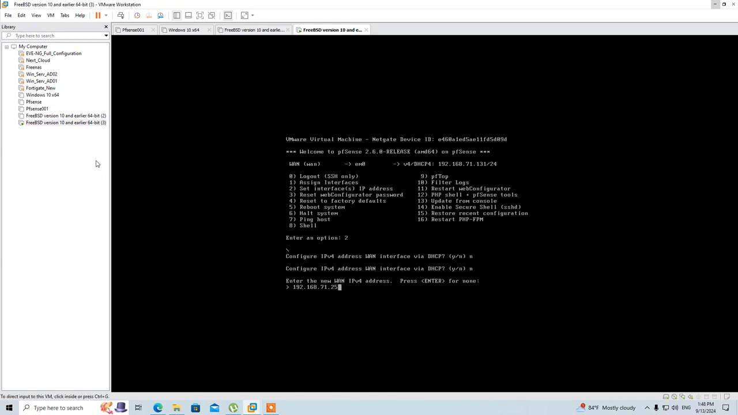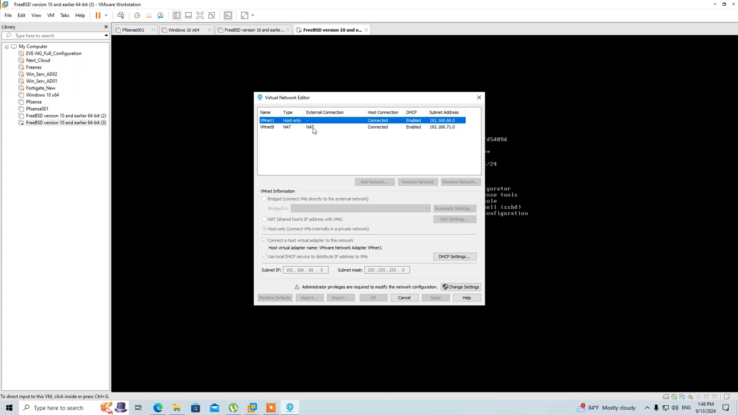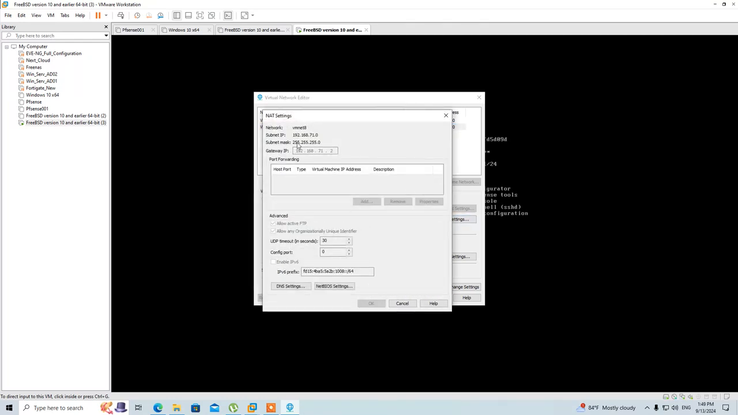I will show you here what this means. VMware Workstation has virtual networks. There is host-only and NAT. I select NAT here. In the NAT settings, you can see the subnet of my VM network. Here's the gateway. You need this, so save it.